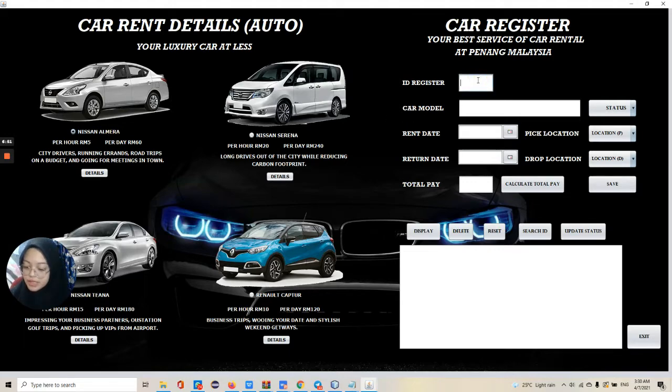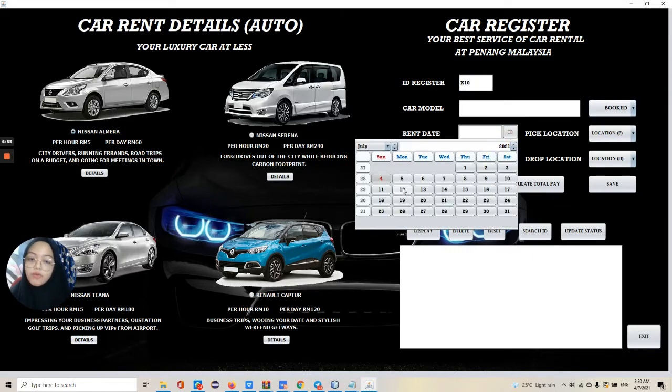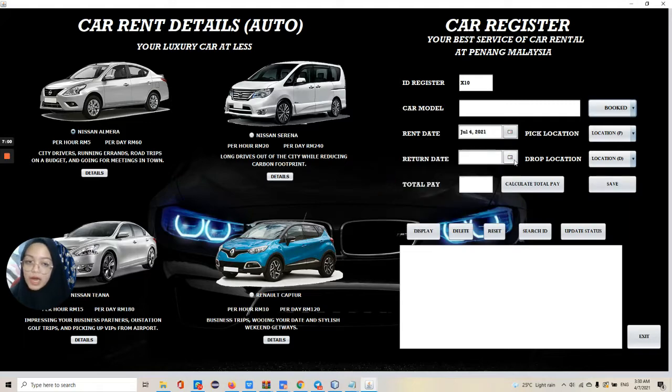ID register, I want to put X10. Status, maybe I put booked. Then rent date, I put 4 July until 30 July. Pickup location, maybe I pick Lukor, and drop location will be Balik Pulau. I want to calculate the total pay, and we have done the calculation in our project for the rent of the car.